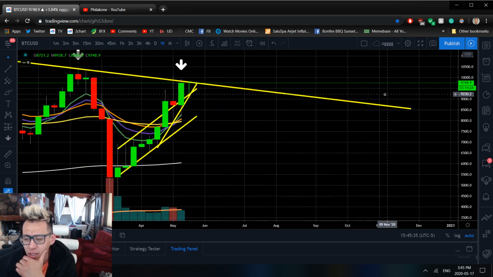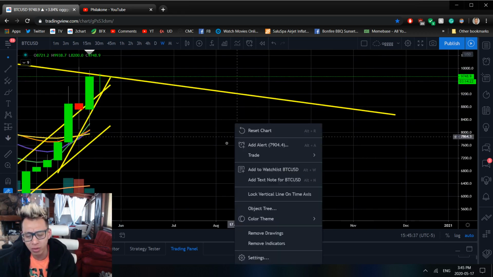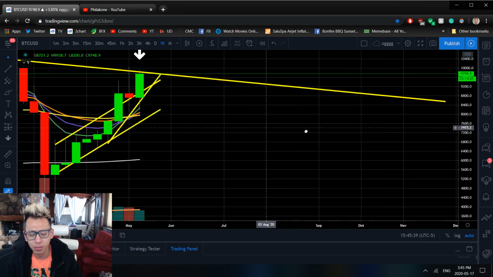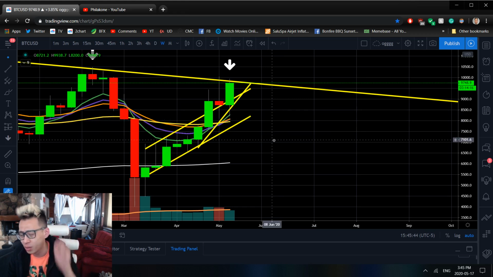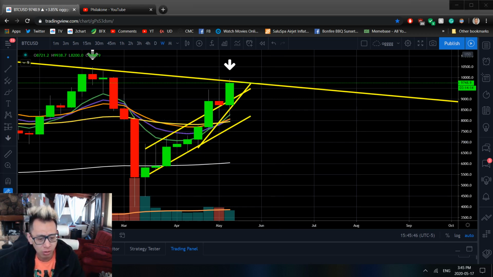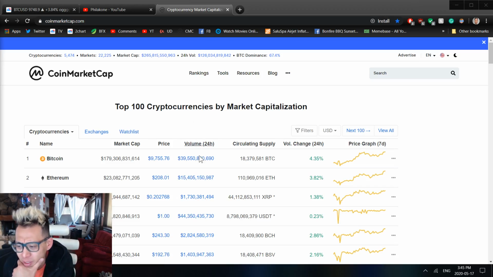On the weekly, it may look like there's a huge green candle, right? But in my opinion, this might be the very last week that we actually end up getting a bullish candle. If you look at CoinMarketCap, BTC dominance is still over 67%, which is great.